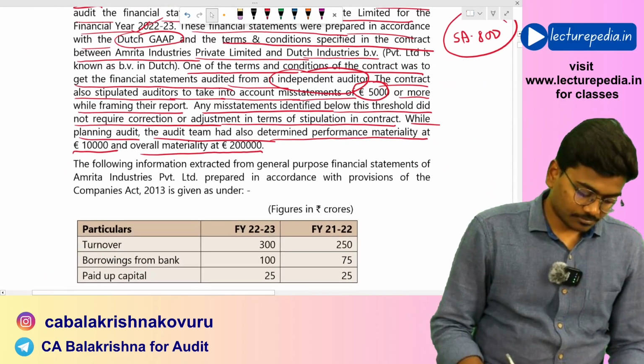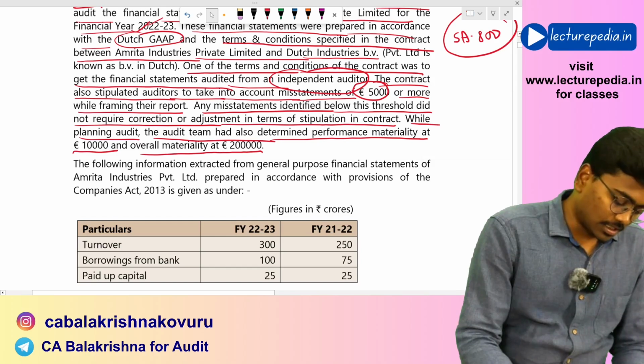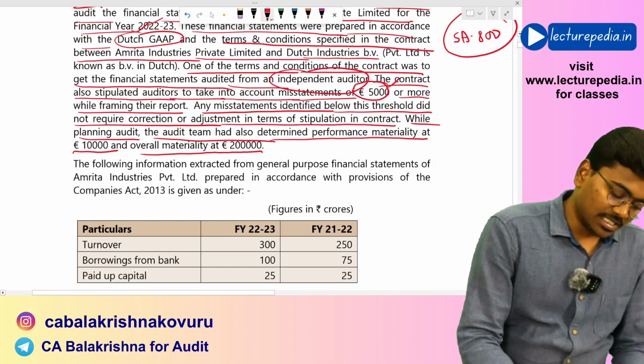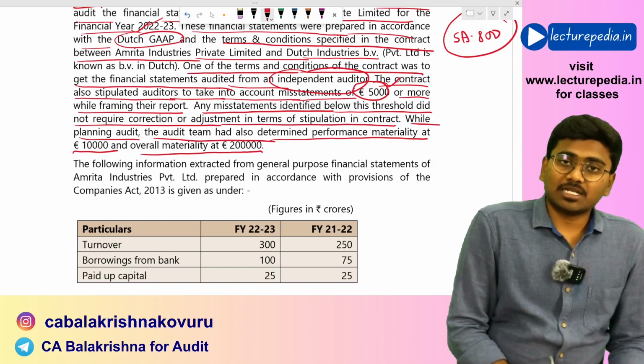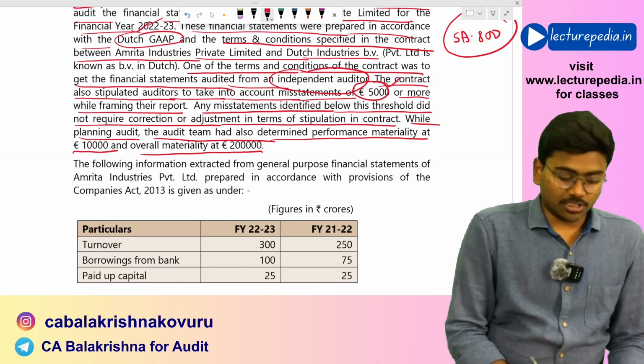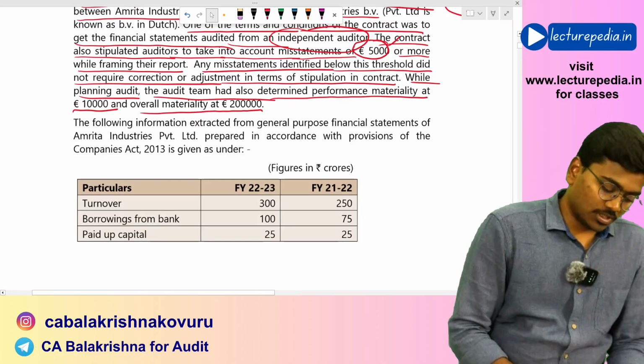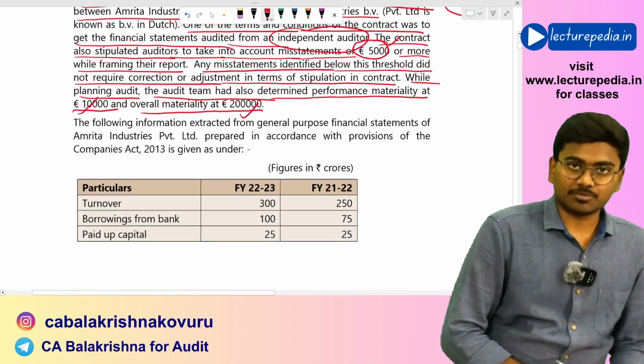So even though the contract stipulates the materiality as 5,000 euros, the auditor should determine his own materiality as per SA 320. So he has determined materiality and performance materiality.